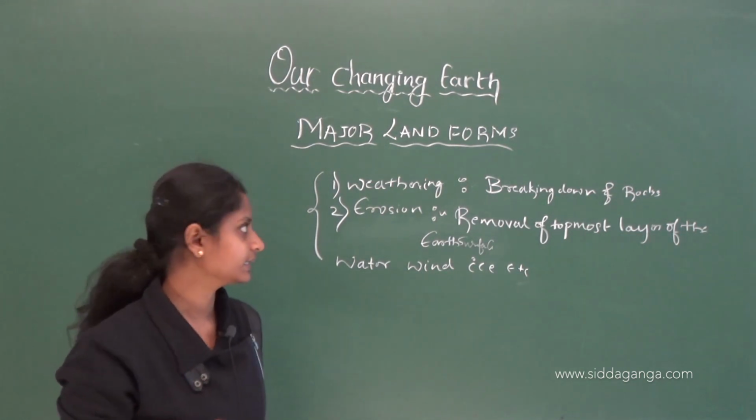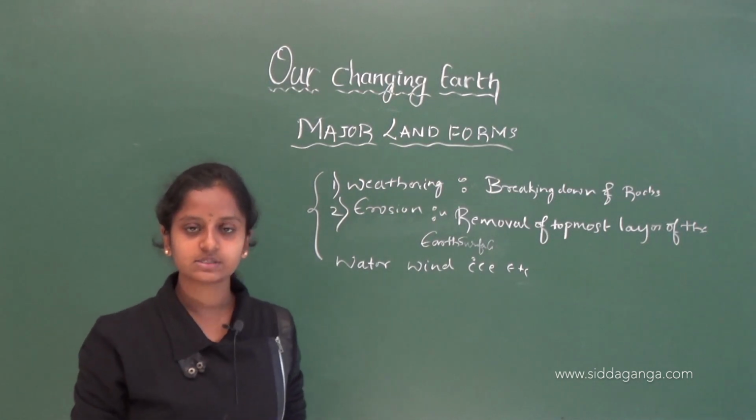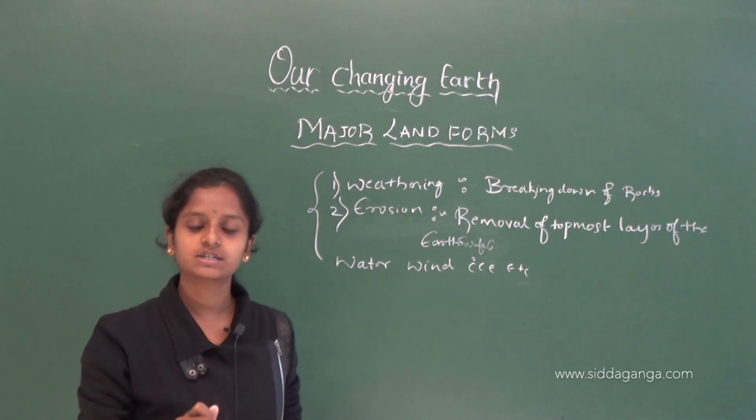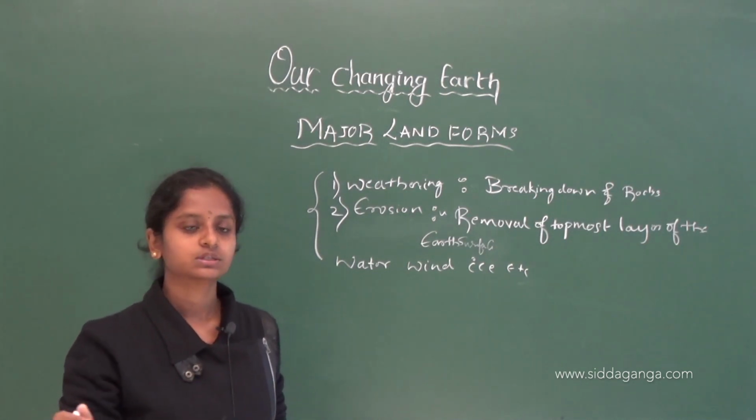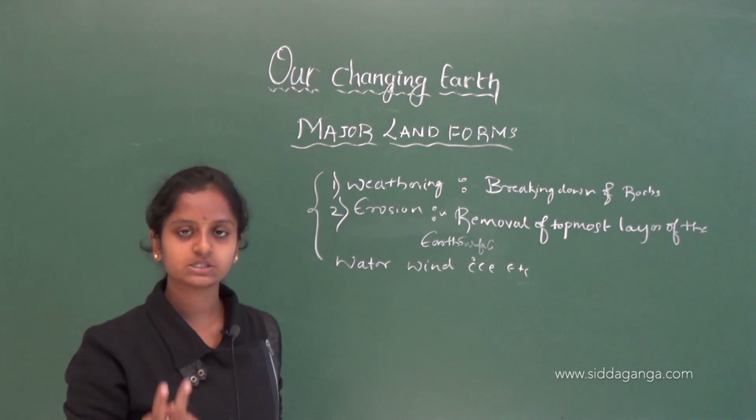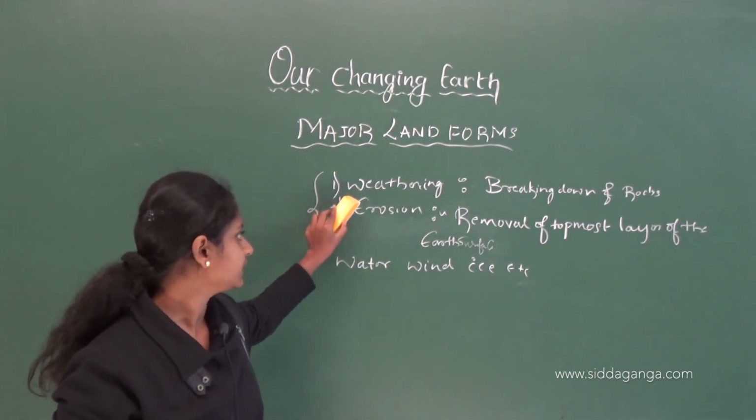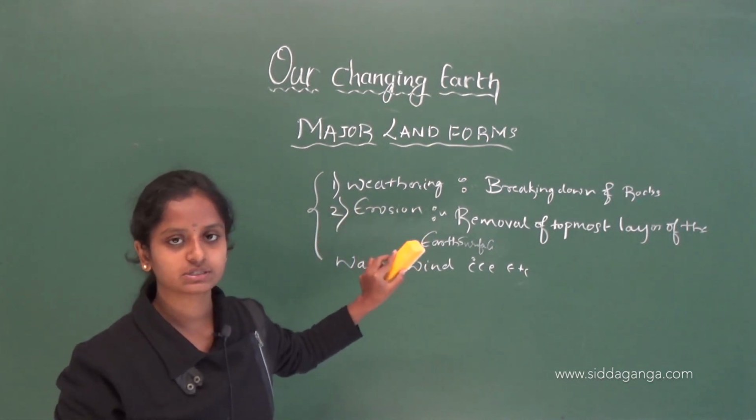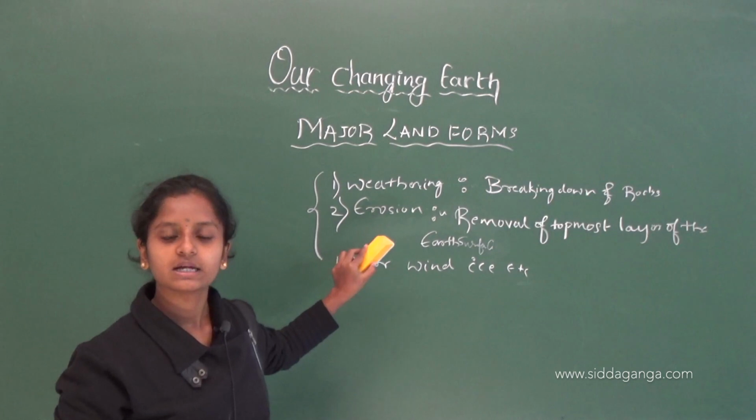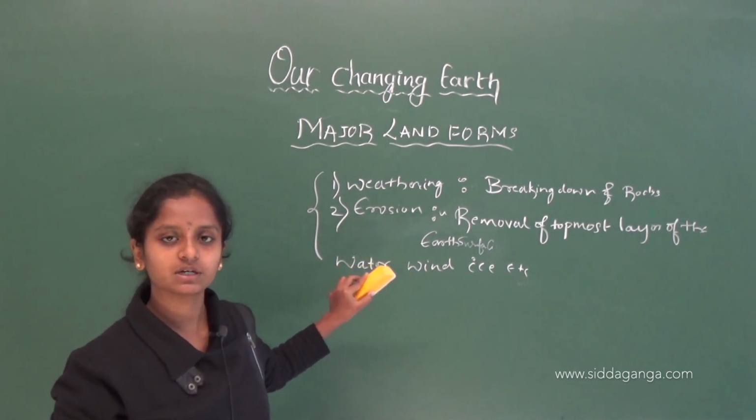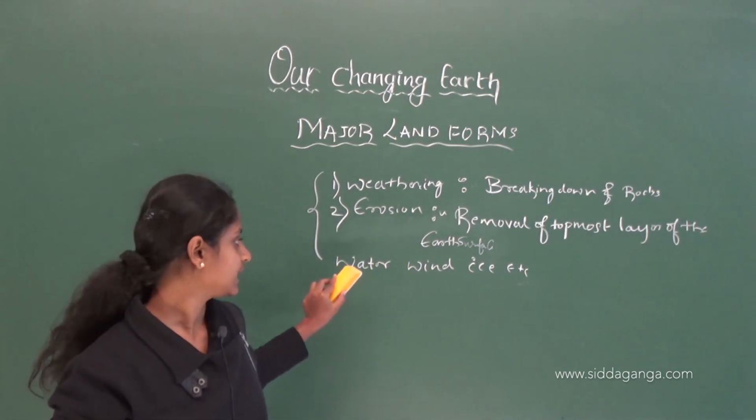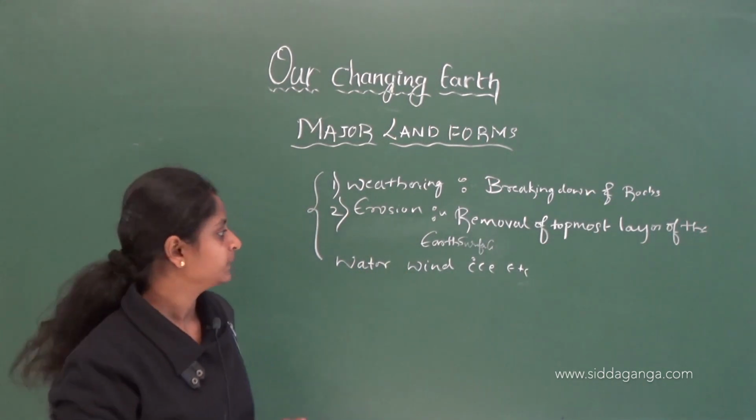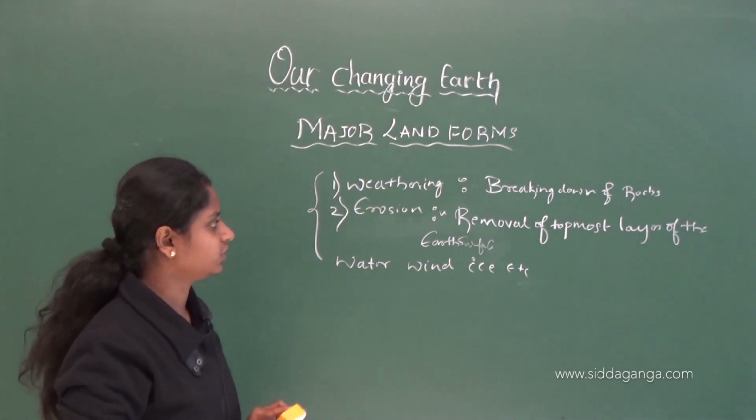Understood? Let me repeat again. Our land is worn out, or the topmost layer of the earth's surface is removed, because of two processes or phenomena. They are weathering and erosion. Weathering means breakdown of the rocks and erosion means removal of the topmost layer of the earth's surface by agents like water, wind and ice, etc. Understood? Yes, this is about the forms.